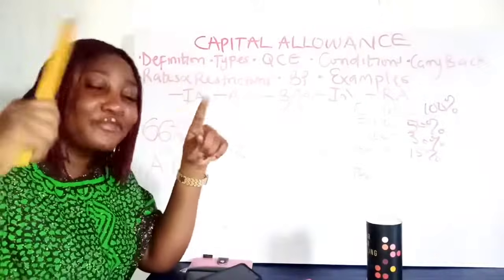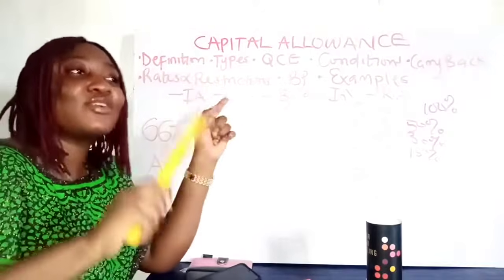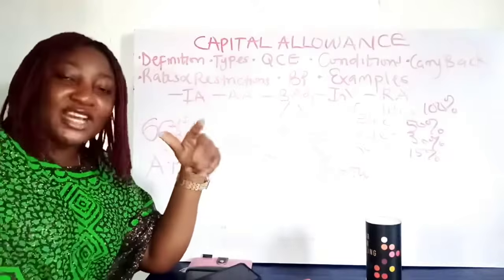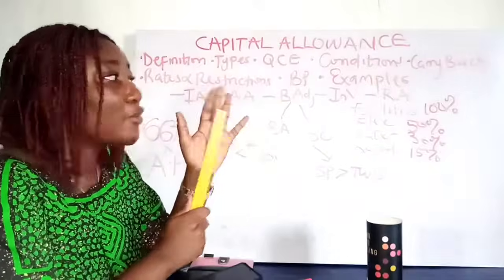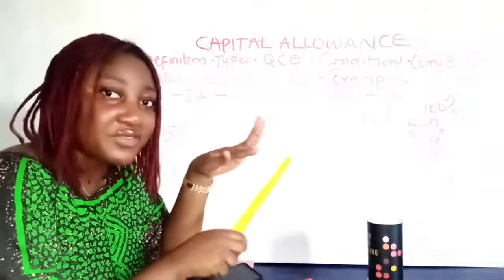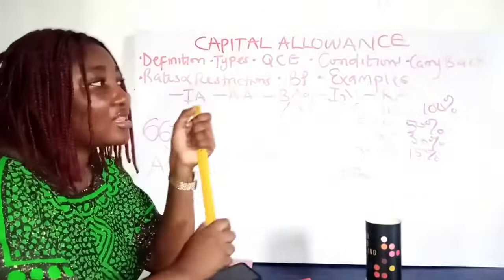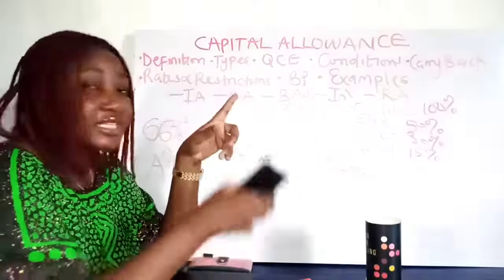You carry it back against the profits from the year before cessation year, and the year before that, on and on until you absorb it completely. So when I solve an example also, I'm going to explain that to you guys. This thing is very, very simple. These are the things you need to understand, which I've already explained. And then I think we should solve examples right now. So let's read this example that is on